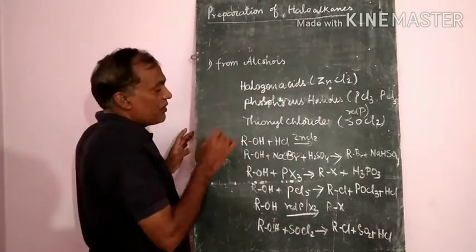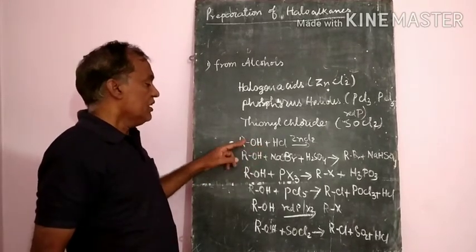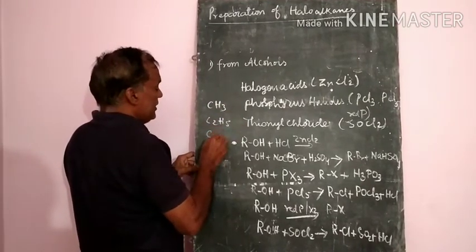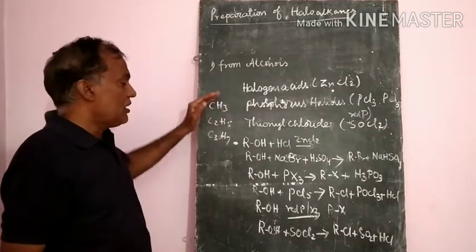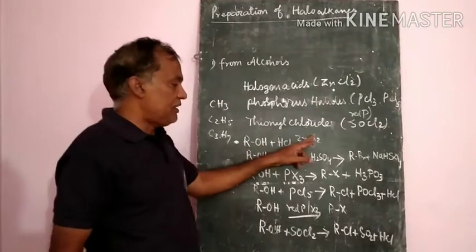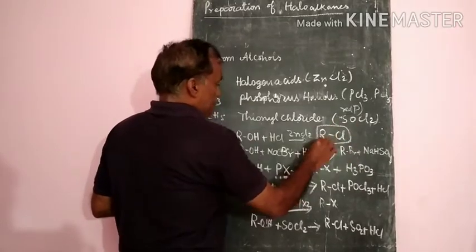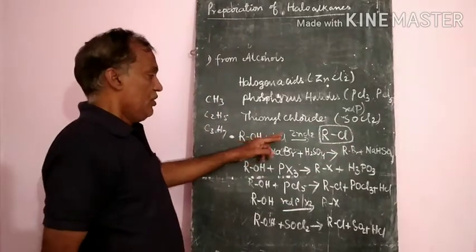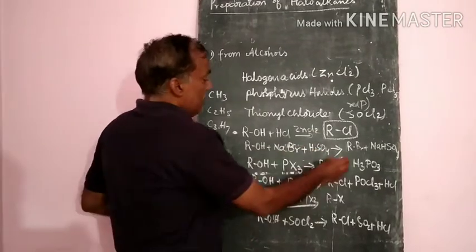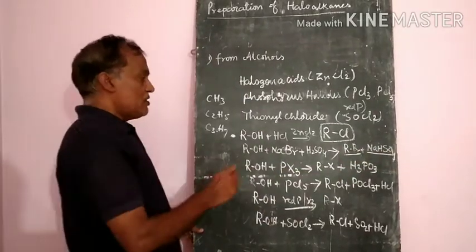So let us see the reactions. First one, alcohol ROH. This R may be CH3 or C2H5 or C3H7, anything. Any alcohol, if you treat it with hydrogen chloride in the presence of zinc chloride, you will get the alkyl halide as the product. In the presence of sodium bromide and sulfuric acid, it will give the alkyl bromide, sodium bisulfate and water.